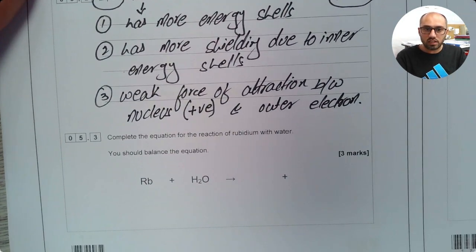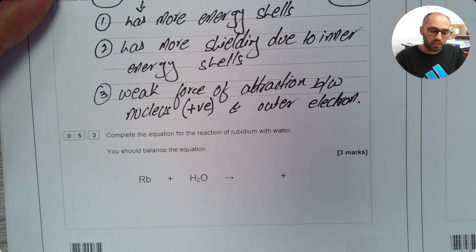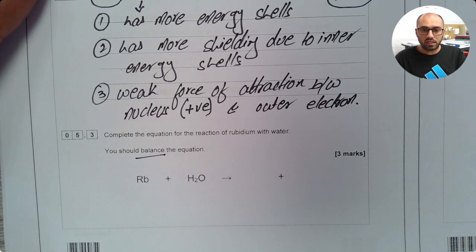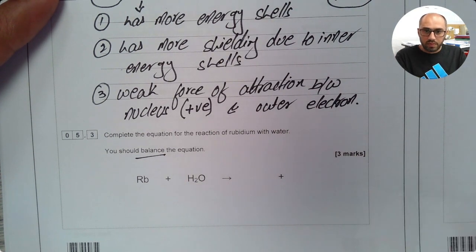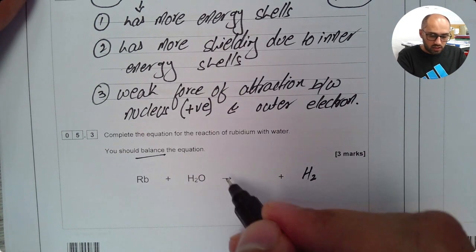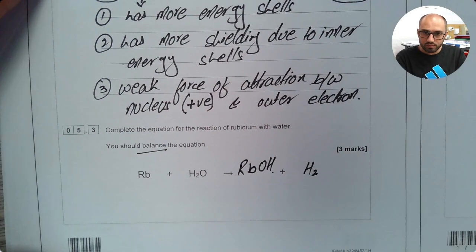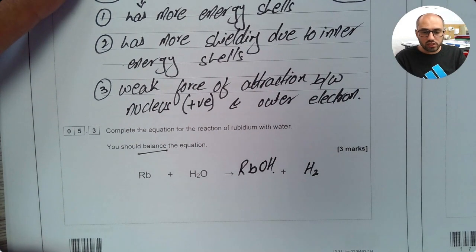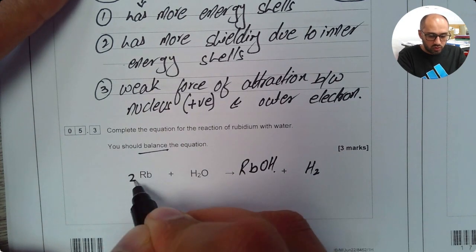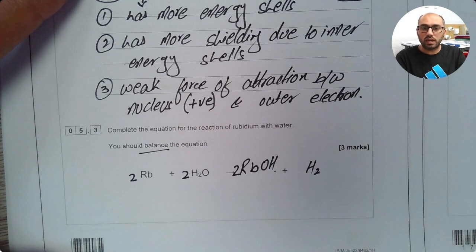Next part says complete the equation for the reaction of rubidium with water. You should balance the equation. Whenever a group 1 metal reacts with water, it always produces metal hydroxide and hydrogen. So straight away, I can write down hydrogen here, and on this side, I'll write down RbOH. I need to balance this equation. To balance it, I'll have to put 2 here, 2 here, and 2 here, and this is now balanced.